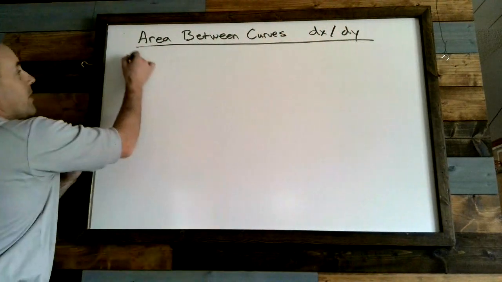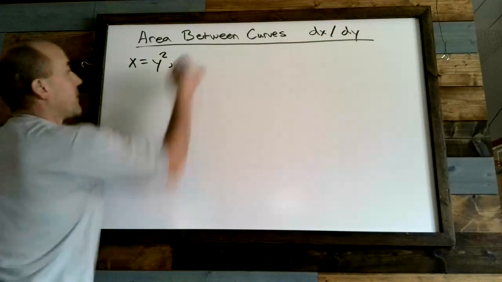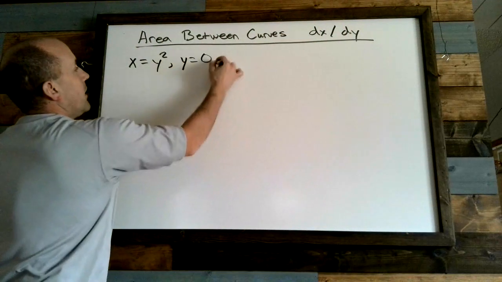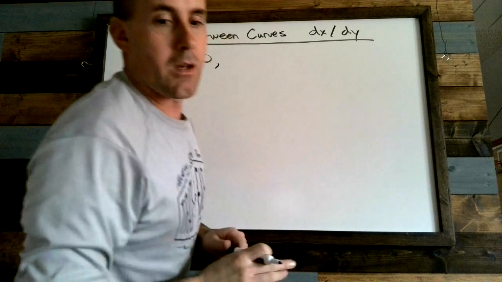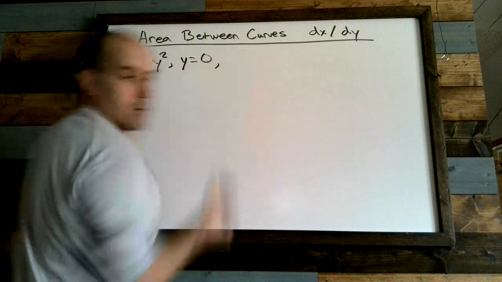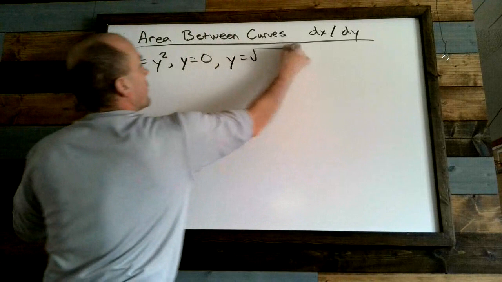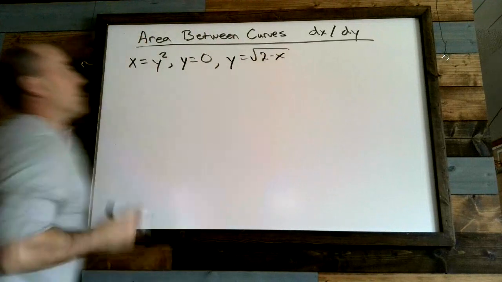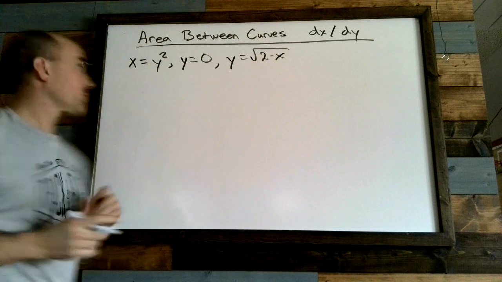We have x is equal to y squared, and we're also going to look at y is equal to 0, and then we're also going to look at none other than y is equal to the square root of 2 minus x. Okay, so this is a good example here.